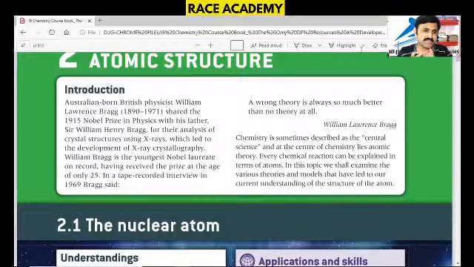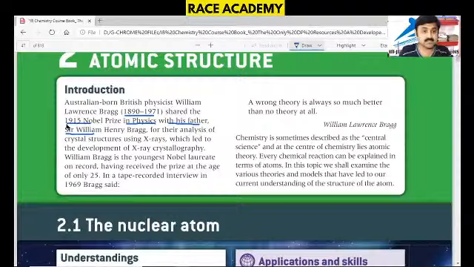The introduction given here is about the Australian-born British physicist William Lawrence Bragg, 1890 to 1971, who shared the Nobel Prize in physics in 1915 with his father, Sir William Henry Bragg, for the analysis of crystal structures using X-rays, which led to the development of X-ray crystallography.